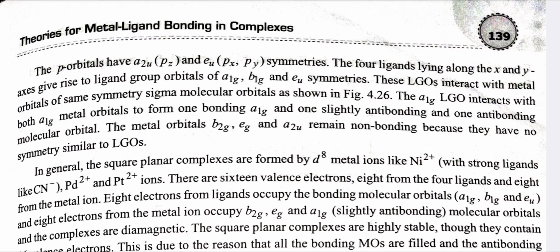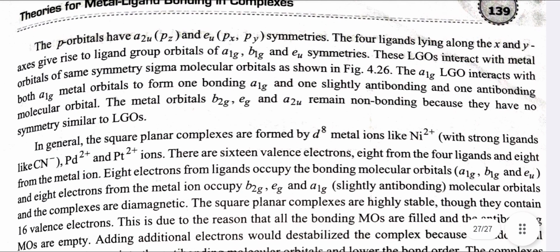These LGOs interact with metal orbitals of the same symmetry to form sigma molecular orbitals. The a1g LGO interacts with both a1g metal orbitals to form a bonding a1g and one slightly anti-bonding and one anti-bonding molecular orbital. The metal orbitals b2g, eg and a2u remain non-bonding because they have no symmetry similar to the LGOs.